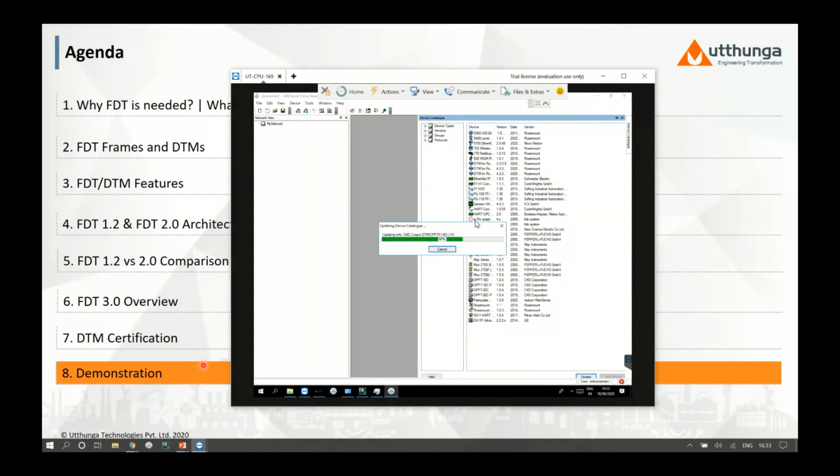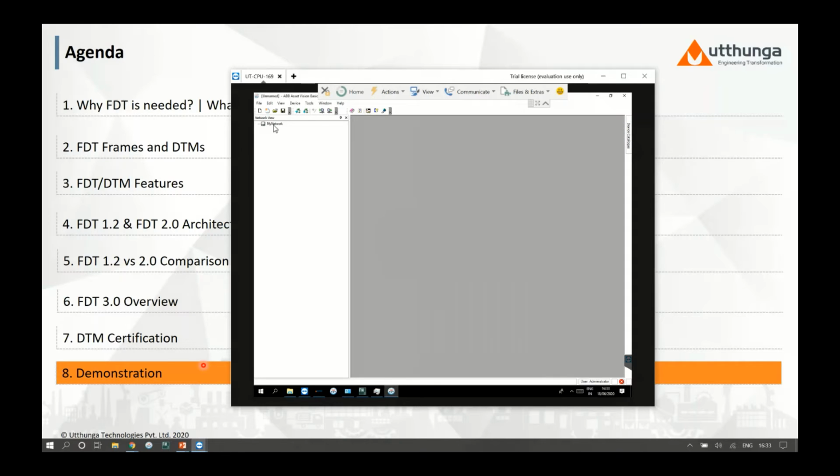This is the progress shown by the frame application to indicate that a catalog update is going on in the background, which is an informative message. Now the catalog update is done. This is the network view where I'm going to add our communication DTM.